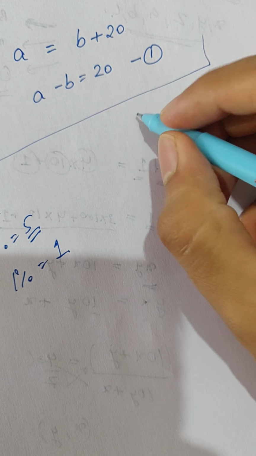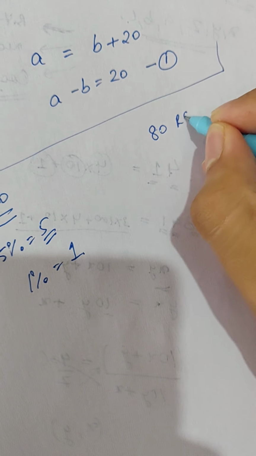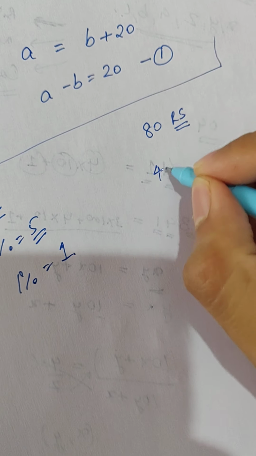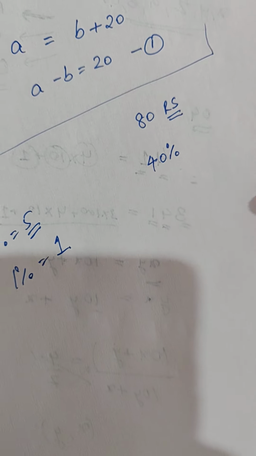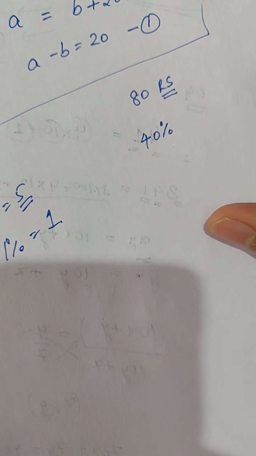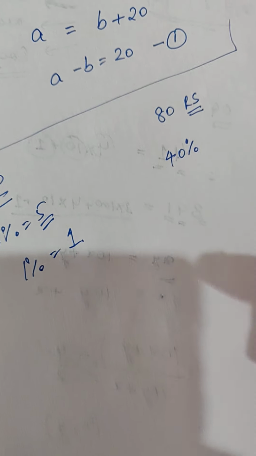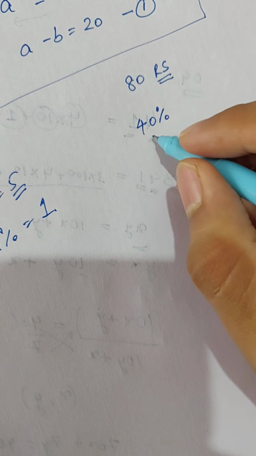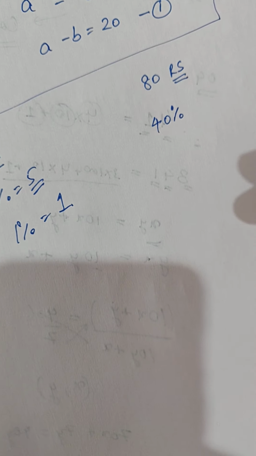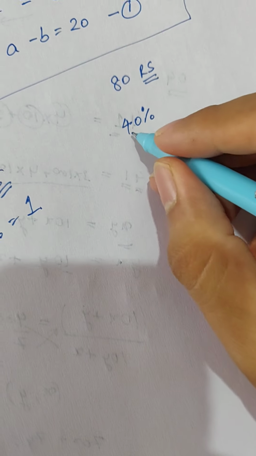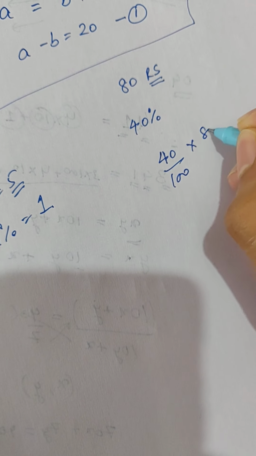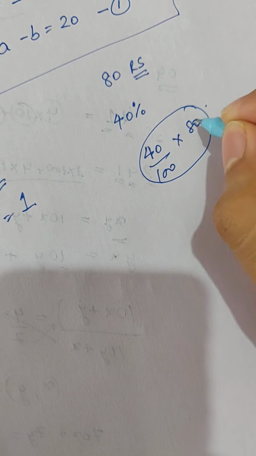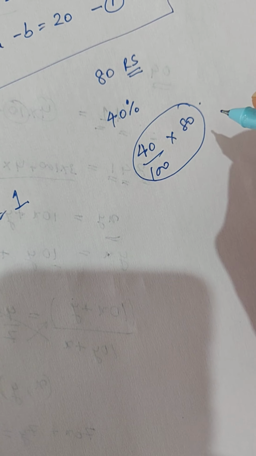Say a product is of 80 rupees, and you have to find 40% of 80, as simple as that. So how do you find this percentage? The basic concept is that percentage is in the ratio of the total. So it is 40 by 100 into 80, into that product. Understood?